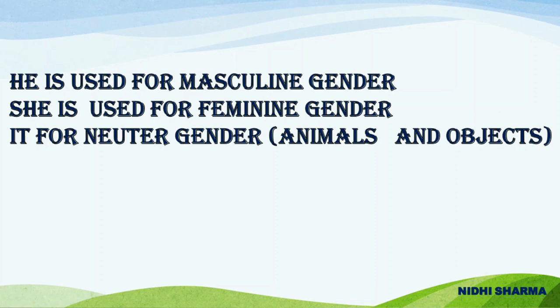Now children, as we have seen in the first paragraph, we have replaced the word David with the pronoun he. He is used for masculine gender. In the second paragraph, we have used the pronoun she in place of the word Sarah to avoid repetition. It is used for neuter gender, that is for animals and objects.